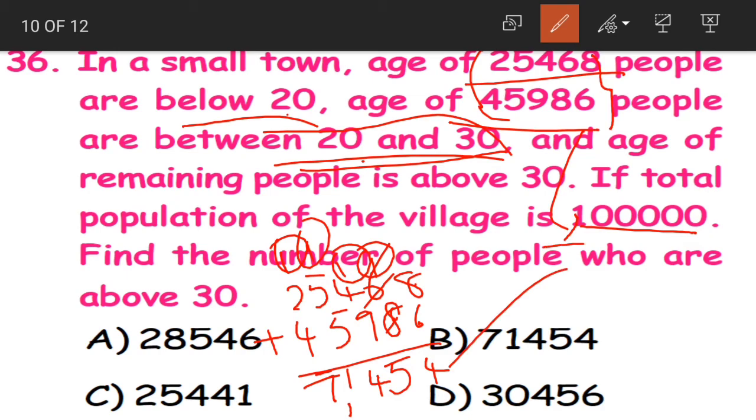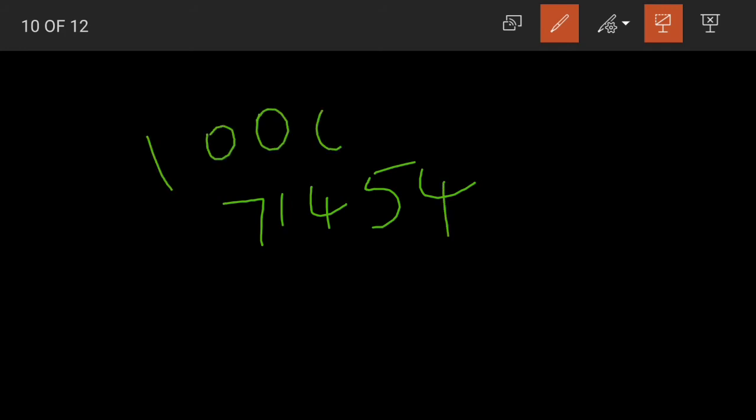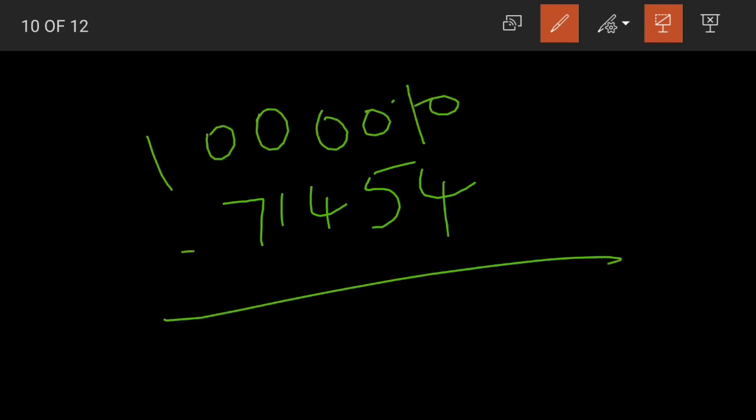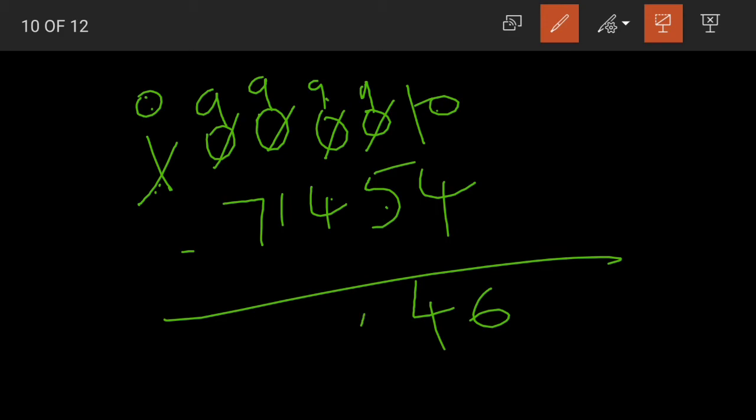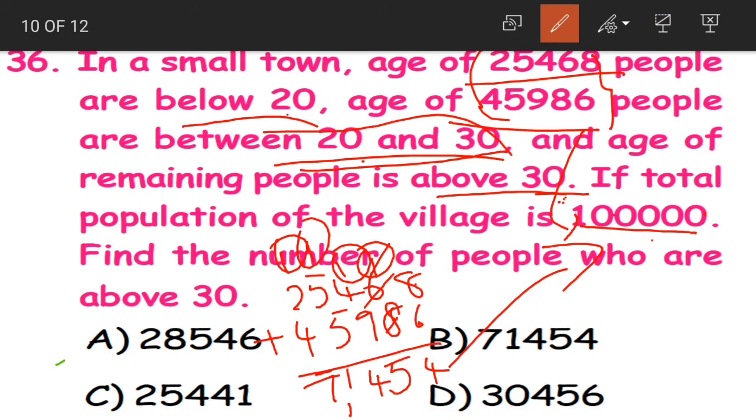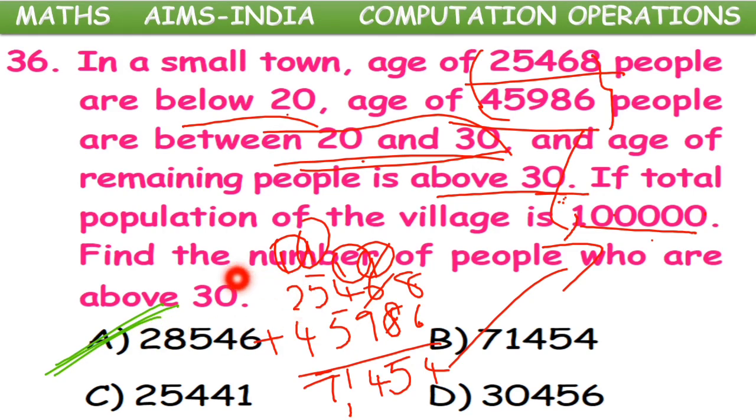Now if we subtract this from the total population, we'll get the population whose age is above 30. 1 lakh minus 71,454. Now how to subtract, children? First 0 becomes 10, all the other zeros become 9 and the last number becomes minus 1. 1 minus 1 is 0. Now 10 minus 4, 6, 9 minus 5, 4, 9 minus 4, 5, 9 minus 1, 8 and 9 minus 7, 2. What is the answer, children? 28,456. That is our option A. These are the number of people who are above 30 in this small town.